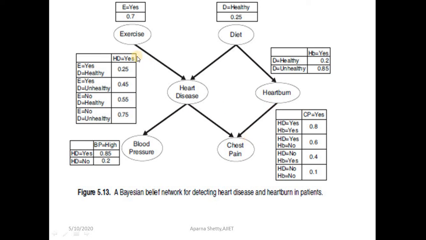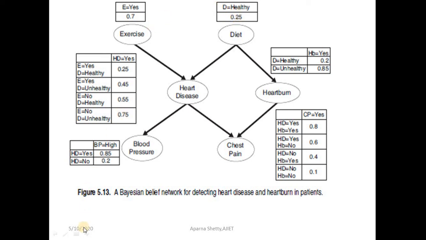Next, let us see the probability table of each node. Exercise and diet do not have any parent node in this graph, so they just have the prior probability. E represents exercise and D represents diet. E equal to yes has probability 0.7, and D equal to healthy has probability 0.25.